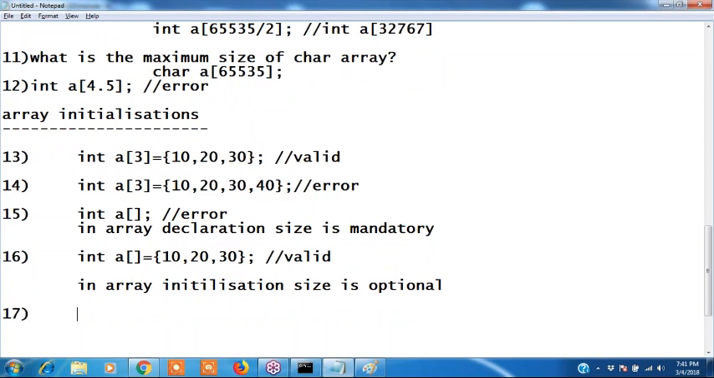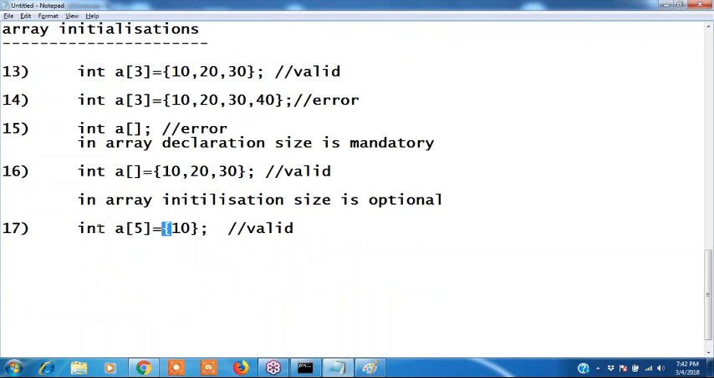See guys, can I write like this? Int a of 5 equals to, now I declare 10. Is it valid? Yes, sir. What are the other elements now? It takes some garbage values, I think, sir. 0. Yes. After that, draw the diagram.